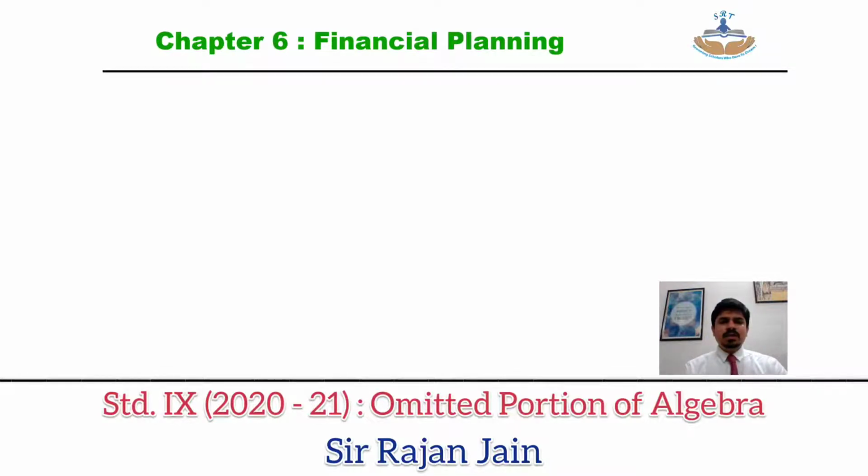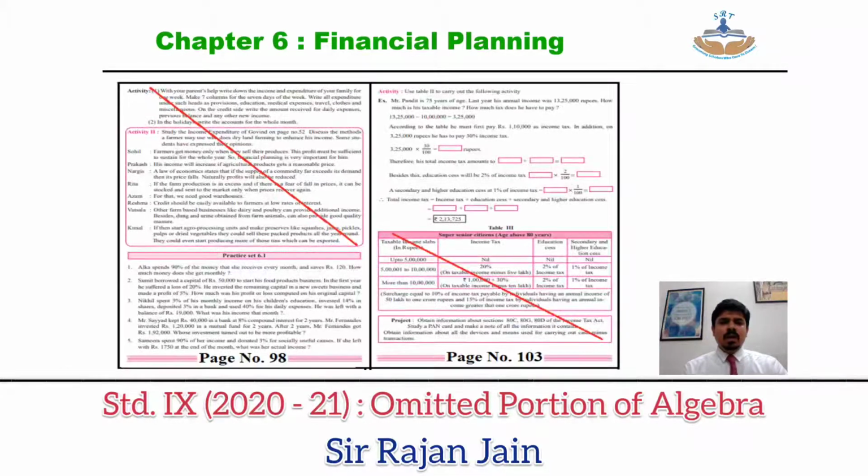Now coming to your chapter number 6, that is financial planning. On page number 98, you can cancel out the activity which is there at the top of the page, and that entire block of activity also can be cancelled. Then directly come to page number 103. Table number 3 is omitted for you, and the project block which is there at the bottom of the page, even that you can strike out.